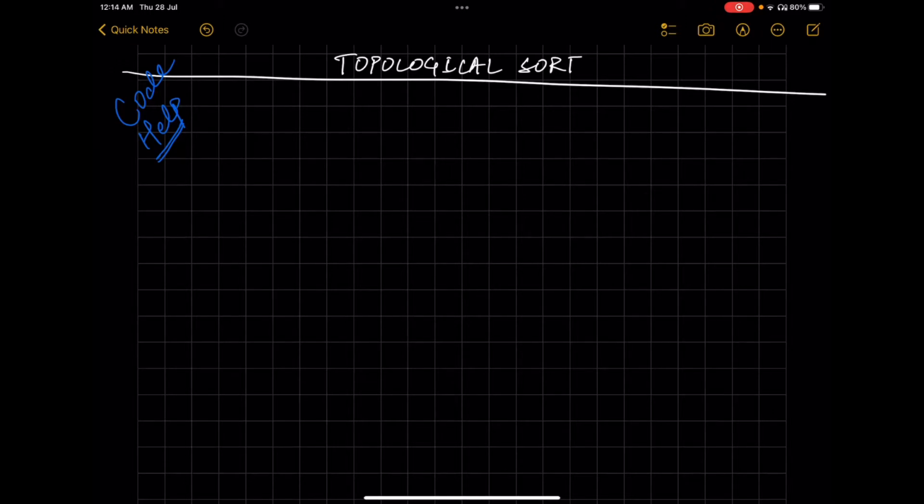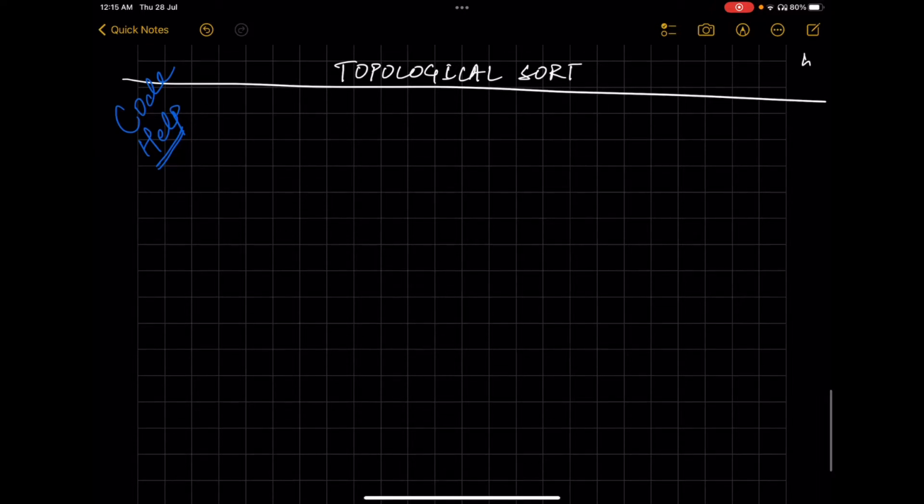But there is a generic rule: we cannot have a topological sort of a graph which is not a DAG. A DAG is a directed acyclic graph, and we cannot have a topological sort for a graph which is not a DAG. We'll see that with an example. Let's say I take a graph. This graph is a directed graph.